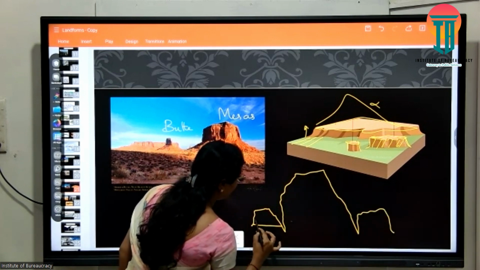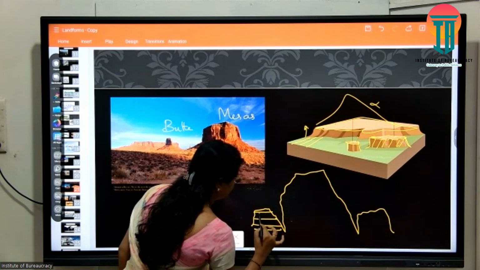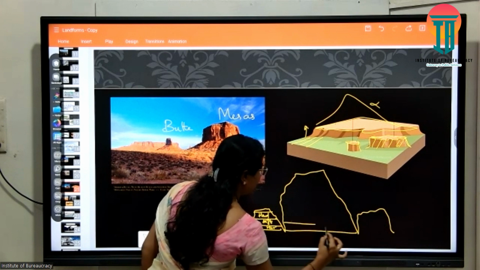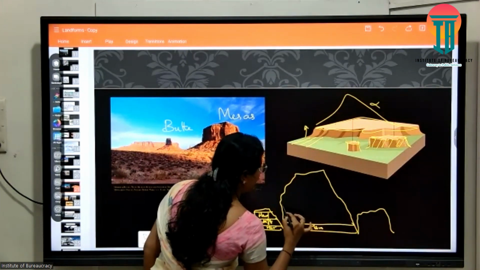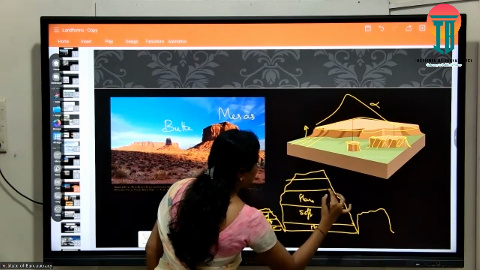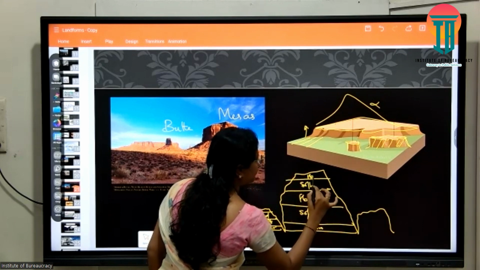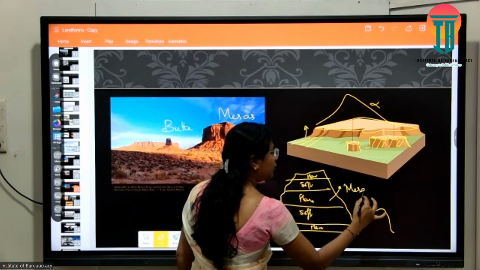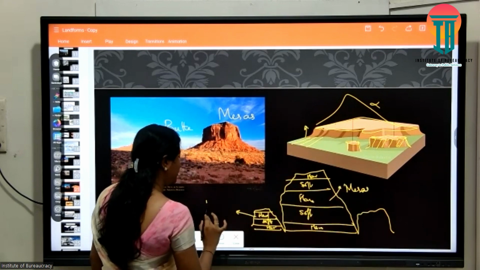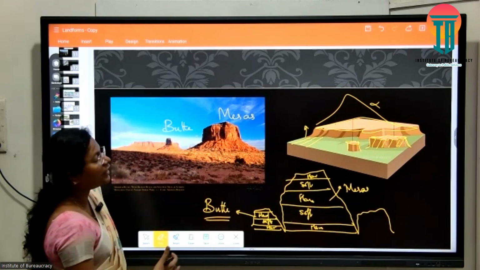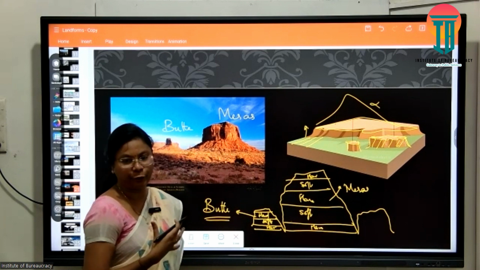So this is my hard rock and soft rock, hard, soft, again hard, soft, hard. If bigger in size, that is a mesa; if smaller in size, a butte. These are considered the dissection of a plateau.